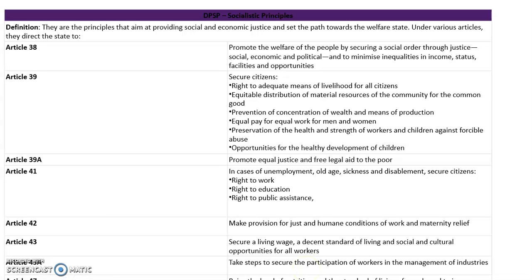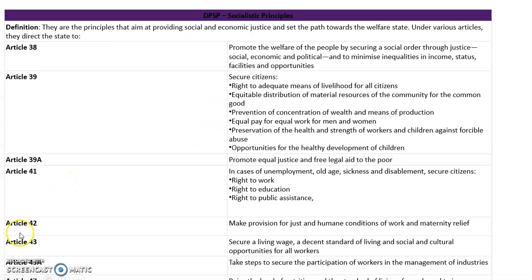This means to say what? Every worker should be given the opportunity to participate in the affairs of the management. When you do this, the management will realize what the problems of the laborers are. So for that sake, 43A says clearly that the worker should be made to participate in management affairs.